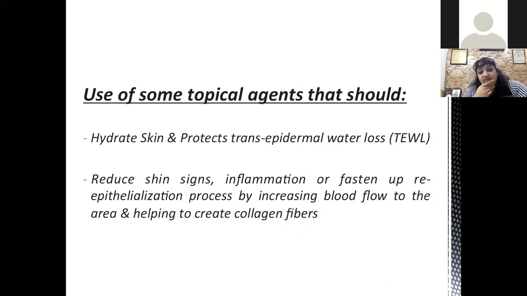Ideally, it requires topical agents that hydrate the skin, protect against transepidermal water loss, reduce the signs of inflammation, or hasten the reepithelialization process by increasing collagen fibers.